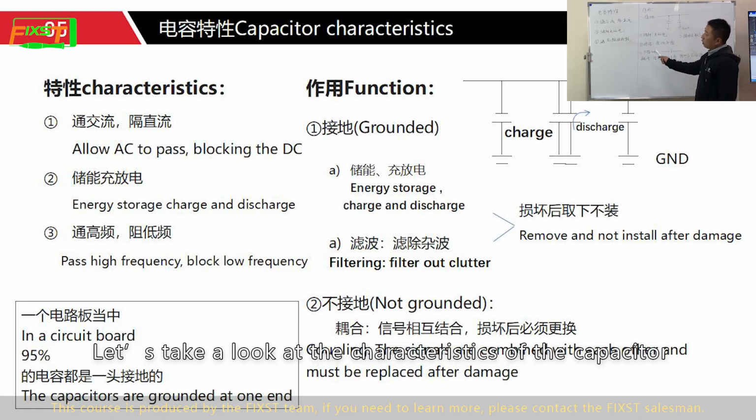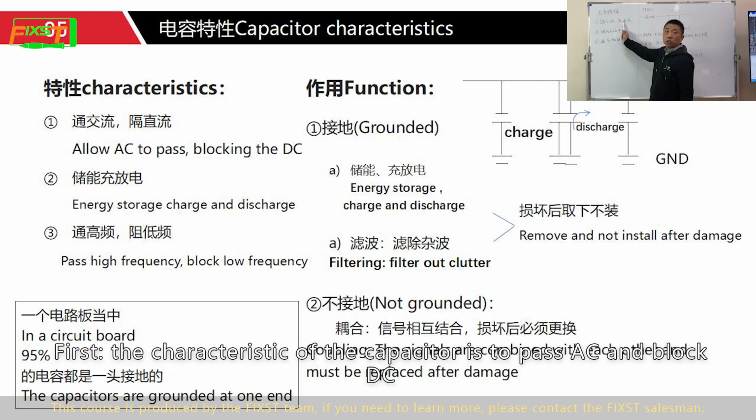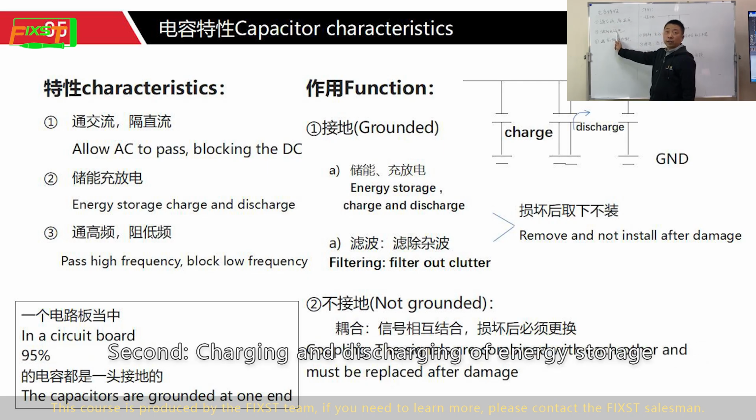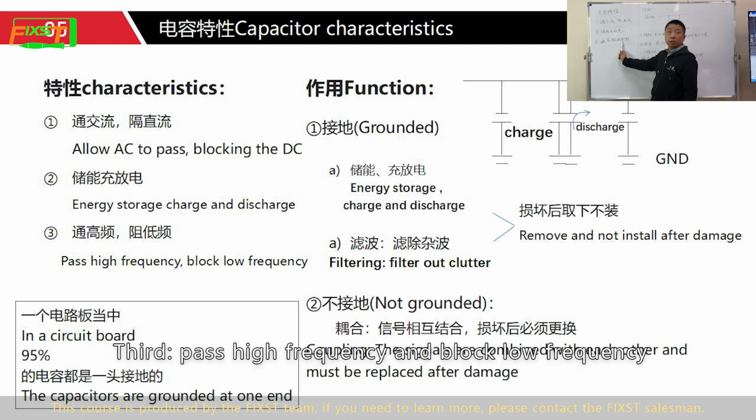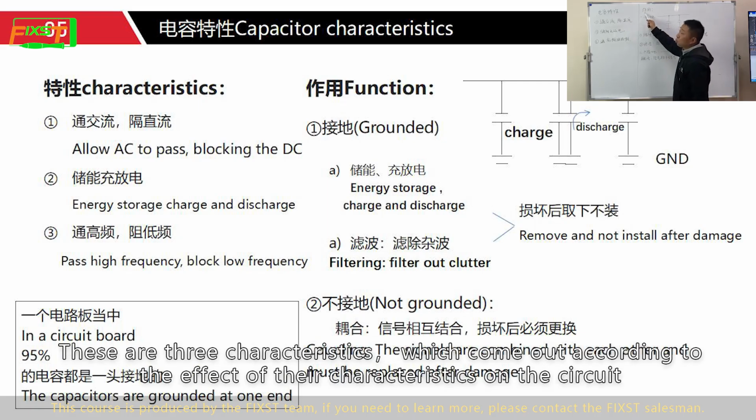Let's take a look at the characteristics of a capacitor. First, the characteristic of a capacitor is to pass AC and block DC. Second, charging and discharging for energy storage. Third, pass high frequency and block low frequency. These are 3 characteristics which come out according to their effect on the circuit.